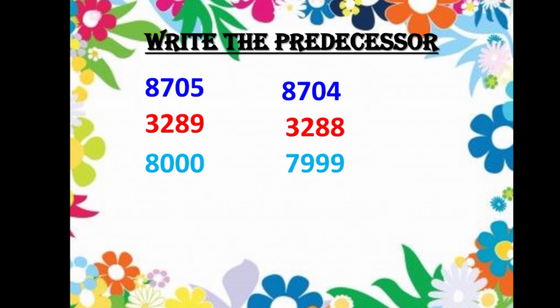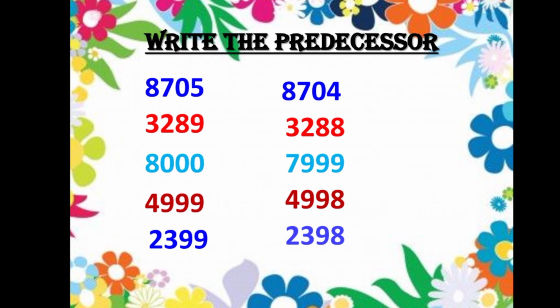Okay, so be very careful, children, when you are finding the answers. Now the next example is 4999. So the predecessor of this number will be 4998. Okay. Now the next question is 2399. So the predecessor of this number is 2398.